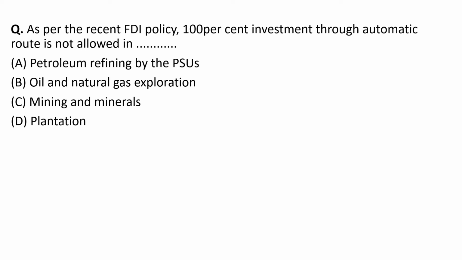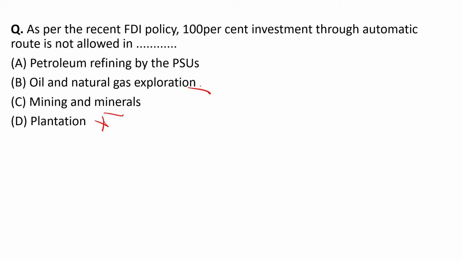As per the recent FDI policy, 100% investment through automatic route is not allowed in dash: petroleum refining by the PSU, oil and natural gas exploration, mining and minerals, and plantation. So let's see, according to the recent FDI policy, where 100% is not allowed, the question is asking that. In case of plantation, 100% FDI is allowed through automatic route.